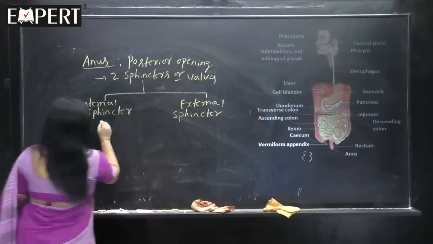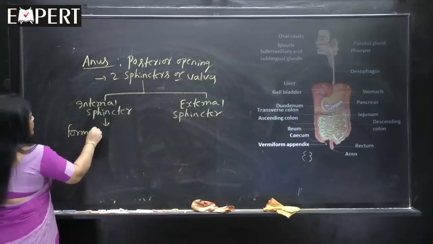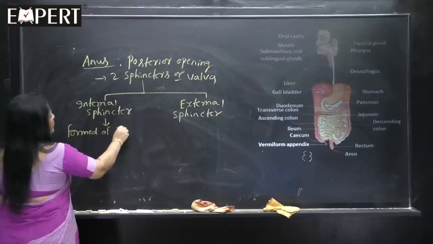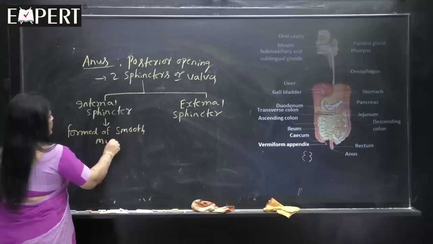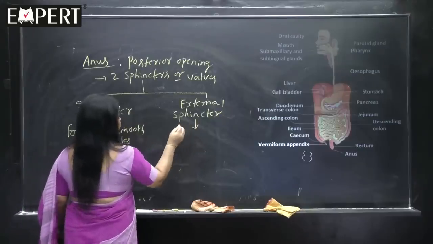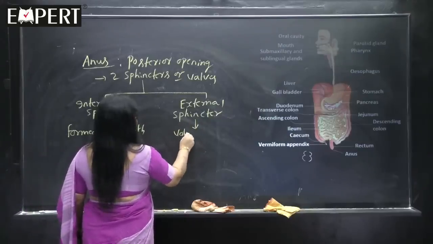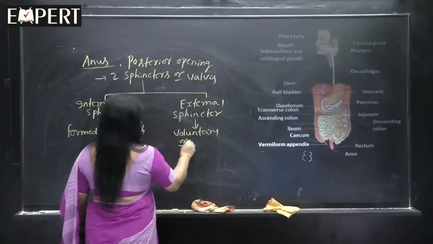See, the internal sphincter is formed of smooth muscles. The external sphincter is formed of voluntary muscles or striped muscles.